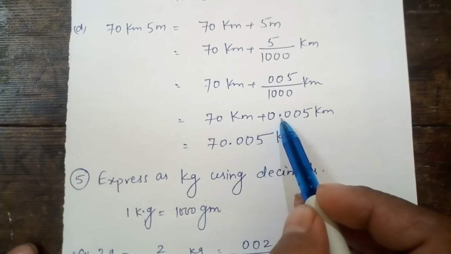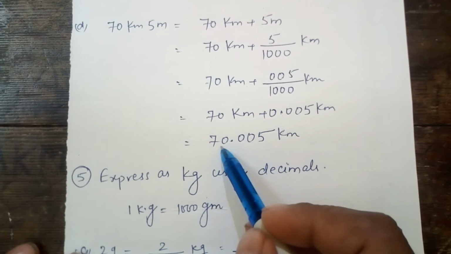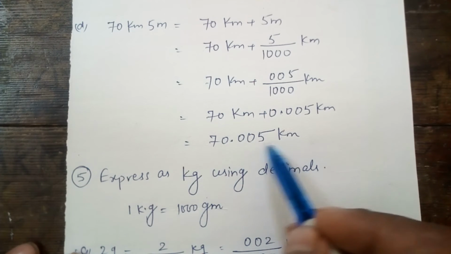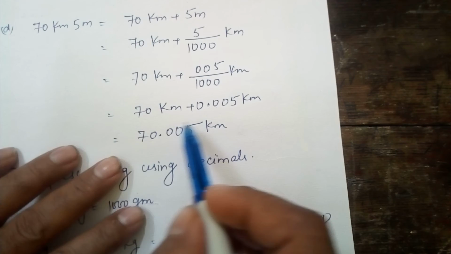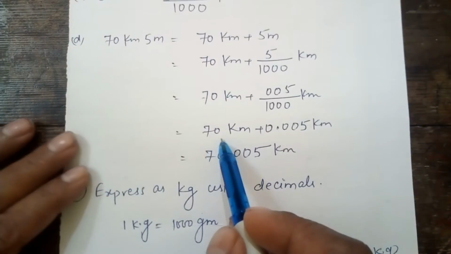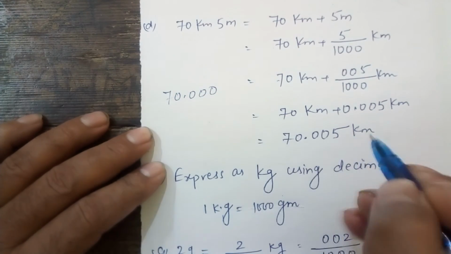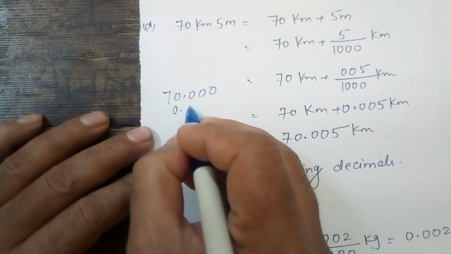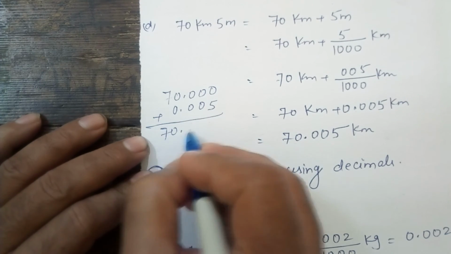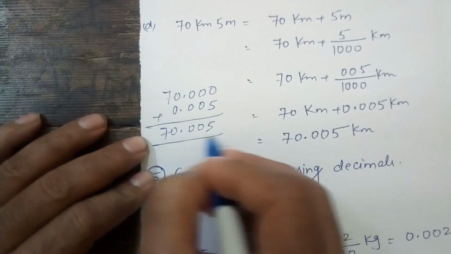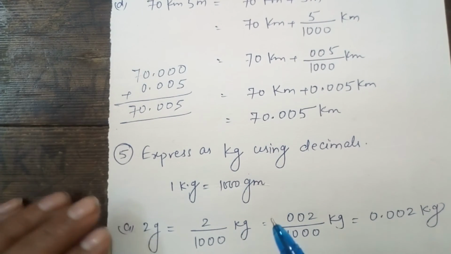Answer will be 0.005 kilometer. After adding we will get 70.005 kilometer. This is your required answer. This is 70 kilometer. 70 kilometer we can write here 70.000, and this is 0.005. After adding we will get 70.005 kilometer. This is your required answer.